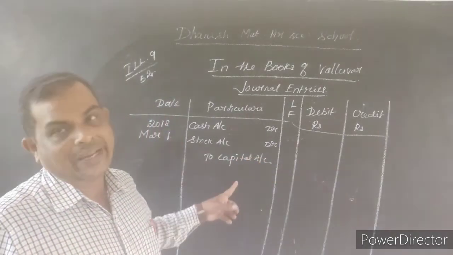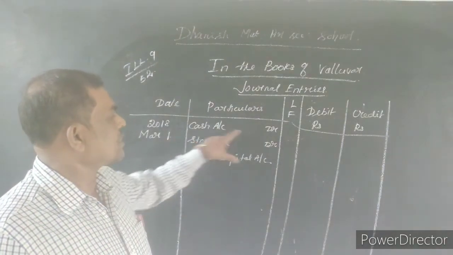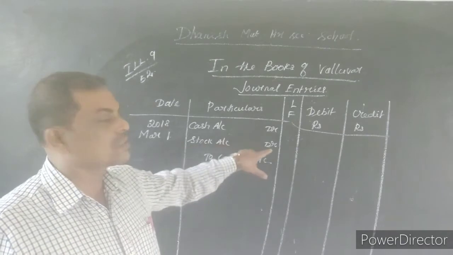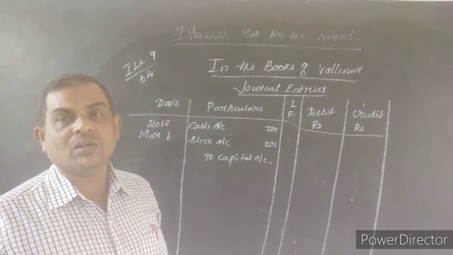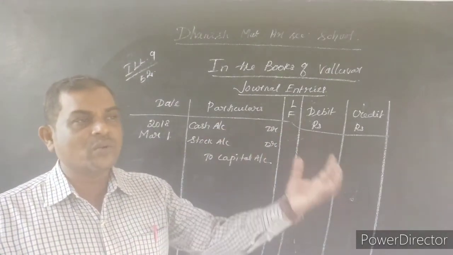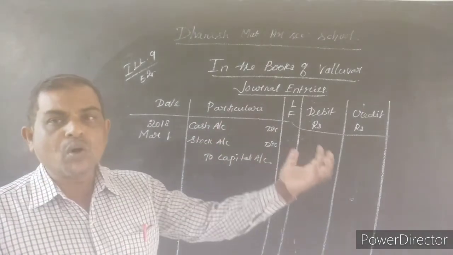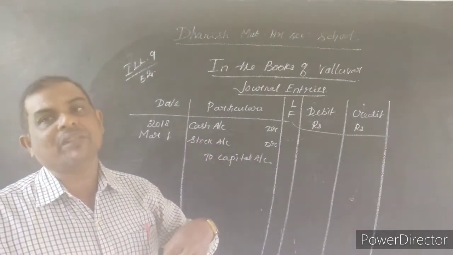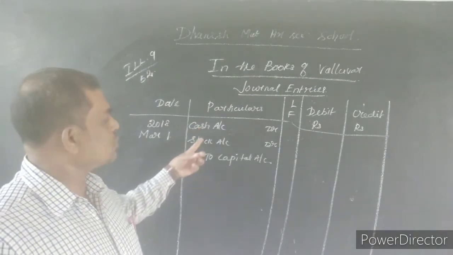Cash account is debit, stock account is debit, because both are assets, and assets are real accounts. The real account rule is debit what comes in. Mr. Valluvar is investing these two items as capital, so both items come inside the business. Cash is coming, stock is coming.